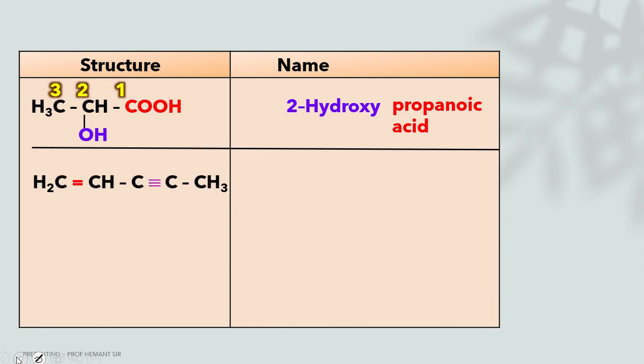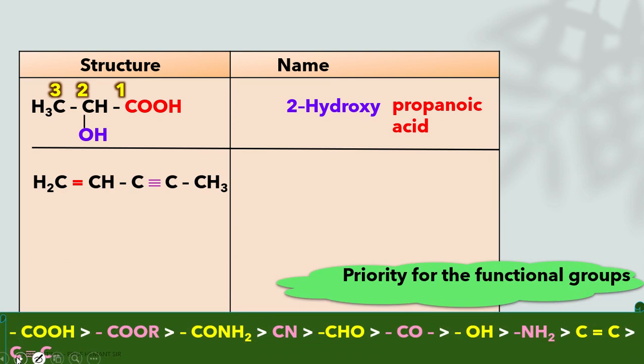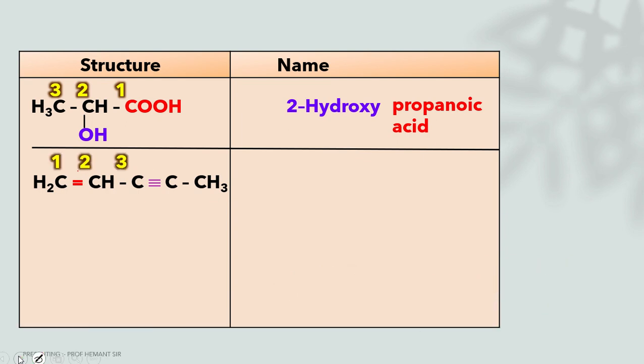Okay, this structure has one double bond and one triple bond. This is the priority list. The double bond comes first and the triple bond comes after that. So there are 5 carbons. The position of the double bond is 1. So the name of this structure is pent-1-en-3-yne. Yne for alkyne means triple bond, and en is for double bond.